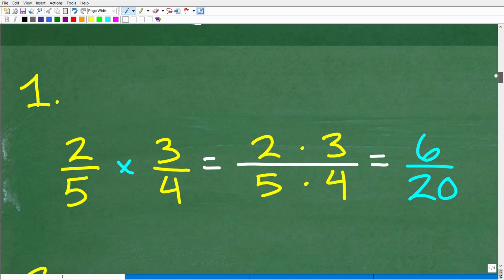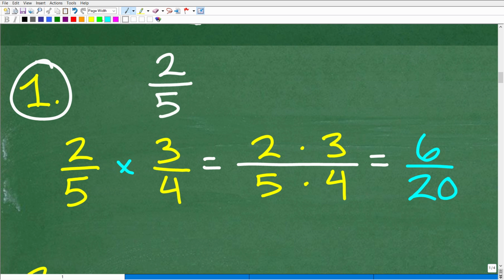All right, so here is the first thing you need to know: how to multiply fractions. So how do you multiply fractions? Well, it is super easy. All we need to do is multiply the respective numerators and denominators. Just to be clear, let's take a fraction like 2/5. The top number is called the numerator, and the bottom number is called the denominator. Hopefully you knew that. So to multiply fractions, you just multiply the respective numerators and denominators. It is that easy. This is not that difficult, right?